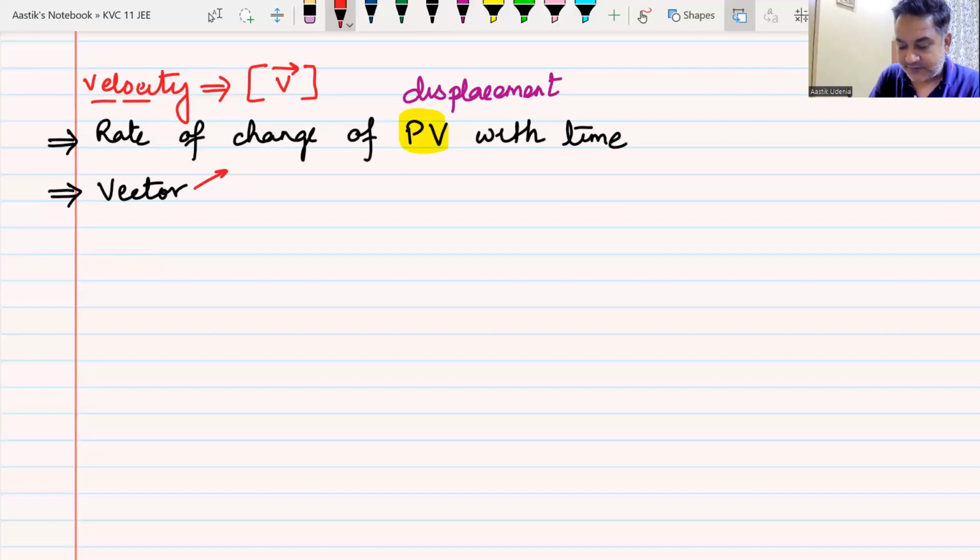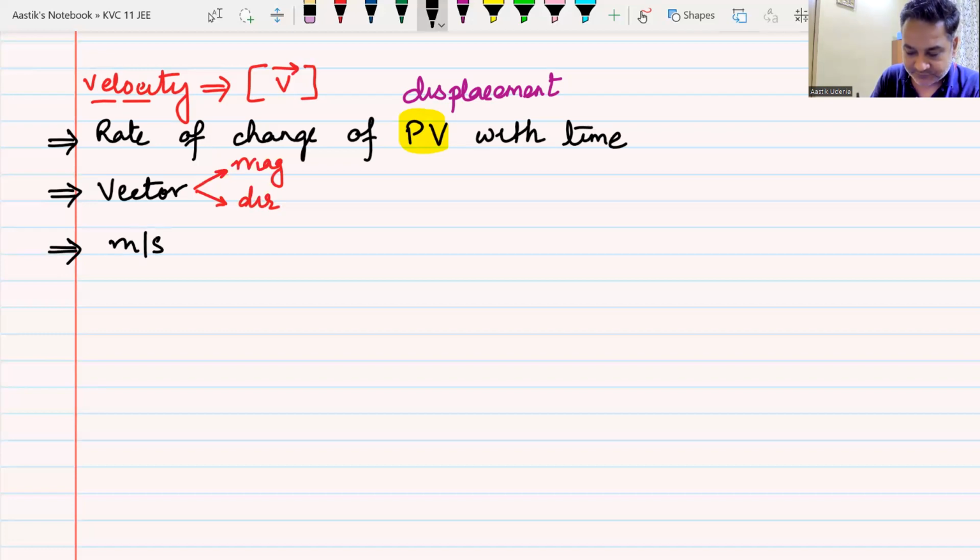Now, as soon as we say that it is vector, it must have two things. What are those two things? Magnitude and direction. Well done. So whenever you think about vectors, think about these two quantities, magnitude and direction. What is the SI unit? Meter per second. Well done.